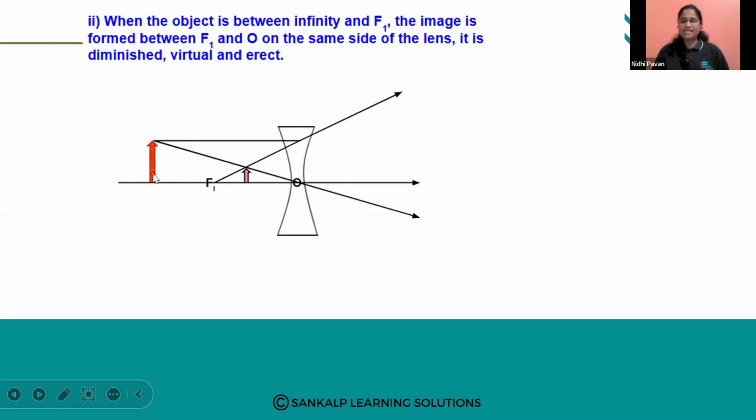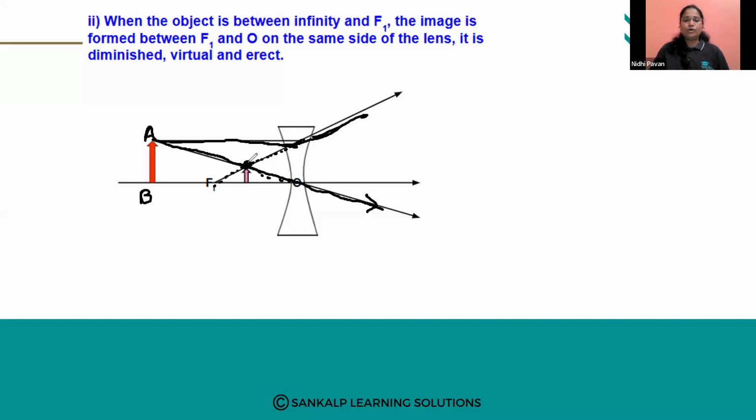So this is the object you are seeing, right? Let us name the tip of the object as AB. One ray of light is coming from here, which is parallel to the principal axis, and it is getting refracted like this. One ray of light is passing through the optic center and getting refracted, means there is no change in deviation. So when these refracted rays are drawn back, they appear to meet at a point. So that is the point where the image is formed.